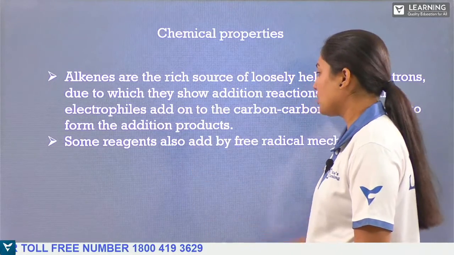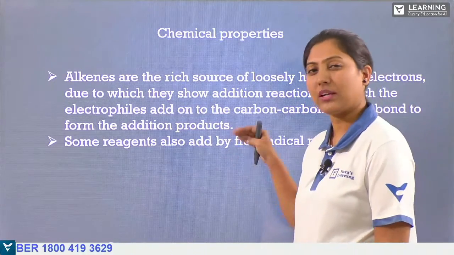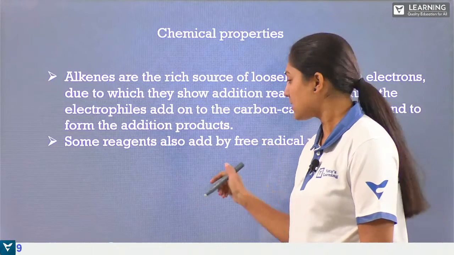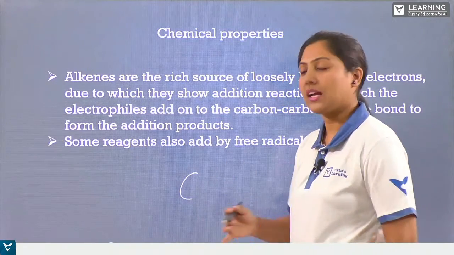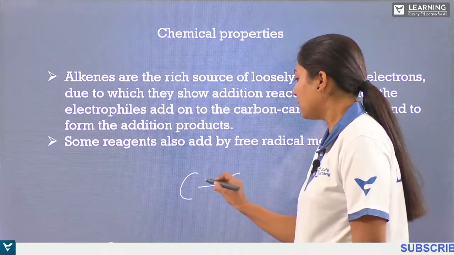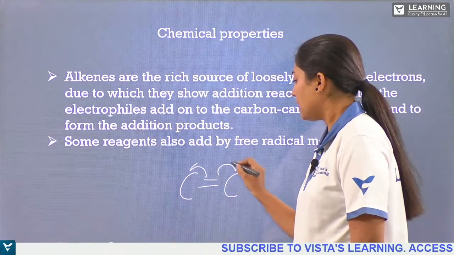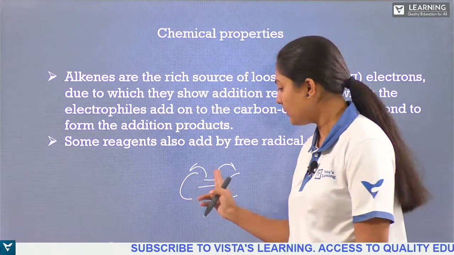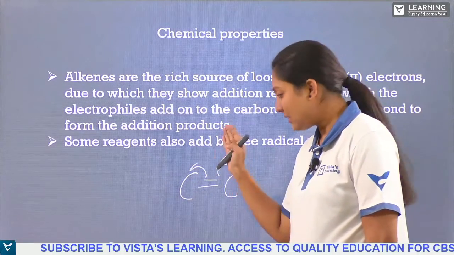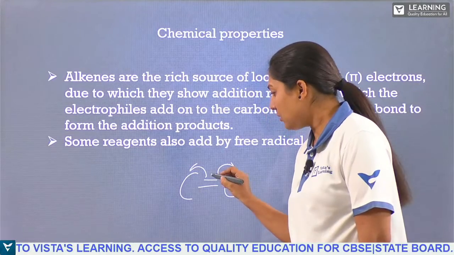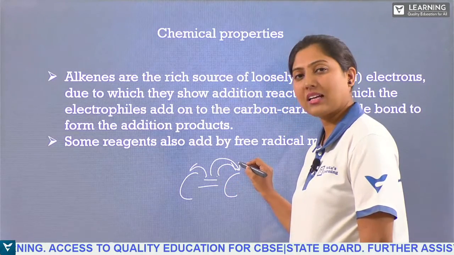Some reagents also add by a free radical mechanism, which we'll study. Free radical mechanism means the bond undergoes homolysis. If you have a double bond, each carbon atom shares an electron. The bond electron pair will not go to a single carbon atom.